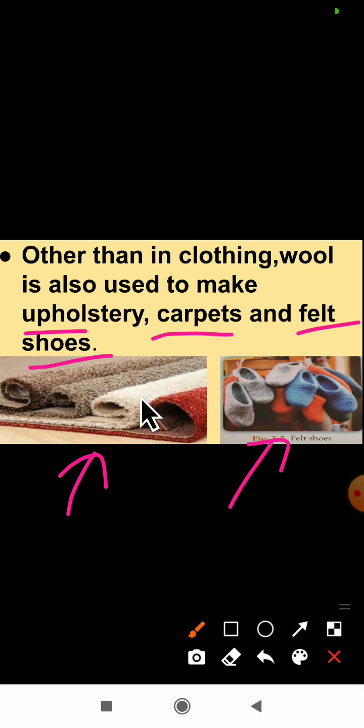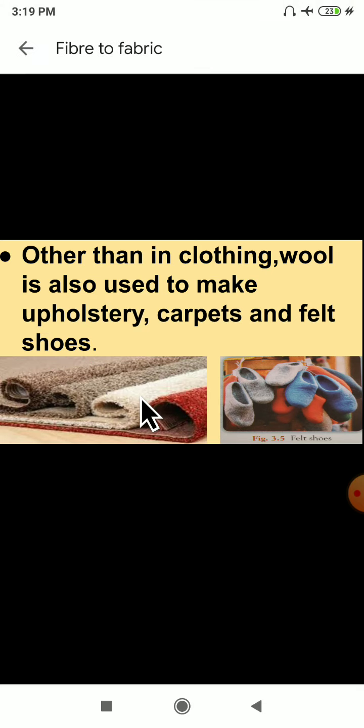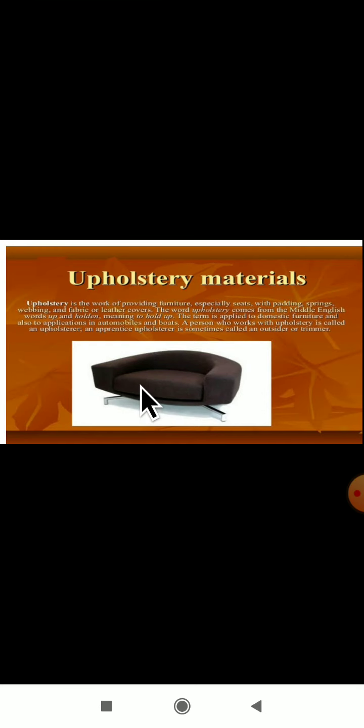Then what is upholstery? Upholstery is nothing but, here you can see where it is used. It is the work of providing furniture, especially seats, with padding, springs, webbing and a fabric or leather cover. Upholstery comes from the Middle English word up and holden. Nothing but to hold up. The meaning is nothing but hold up.